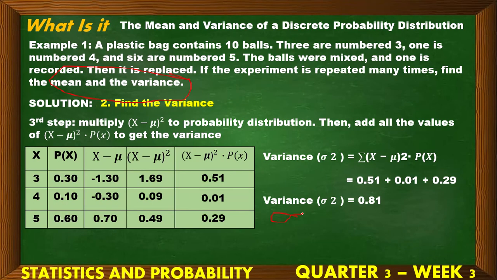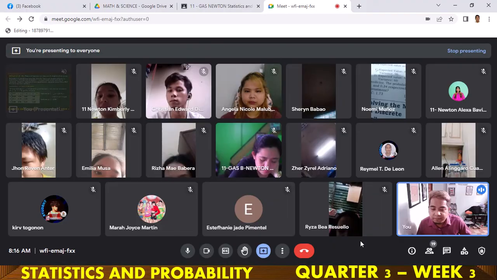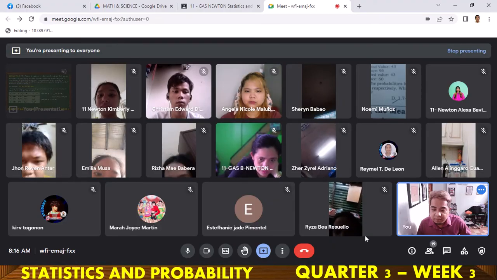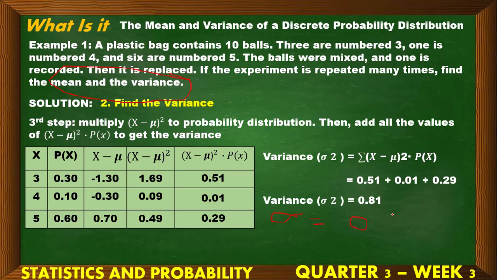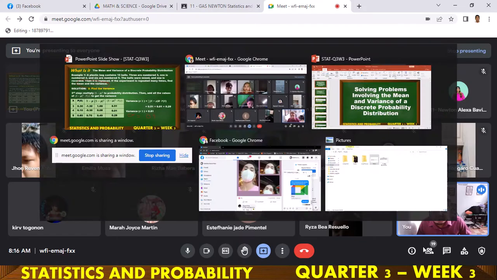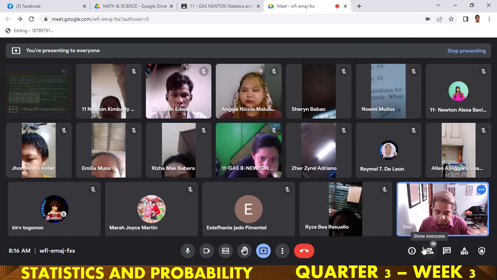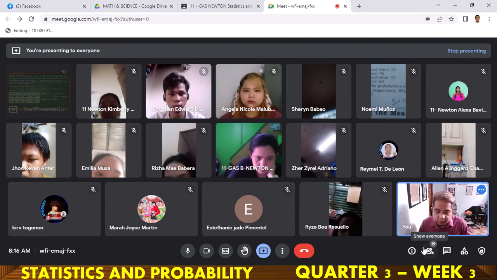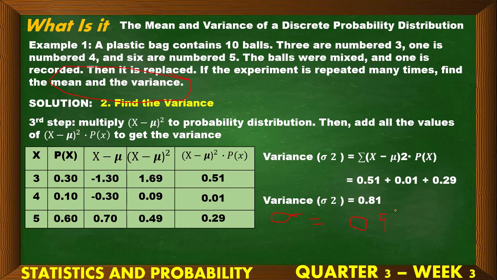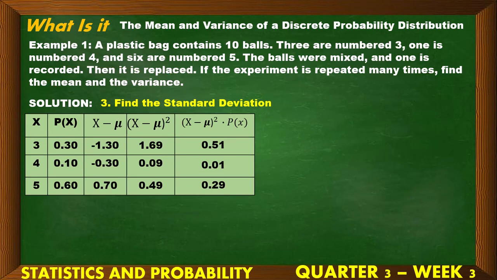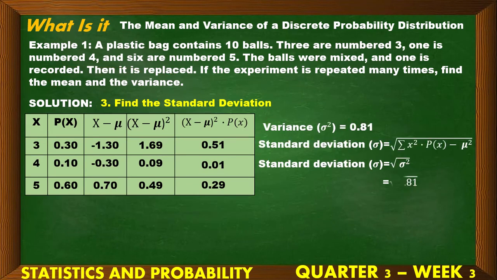Anong standard deviation natin class? Anyone? 0.9. Very good, Balance, no? 0.9. How did you obtain 0.9? Paano mo nakuha yun? Very good. Square root lang yun ng 0.81. Yes. So, next. Ayun na. Standard deviation is 0.9. Correct.